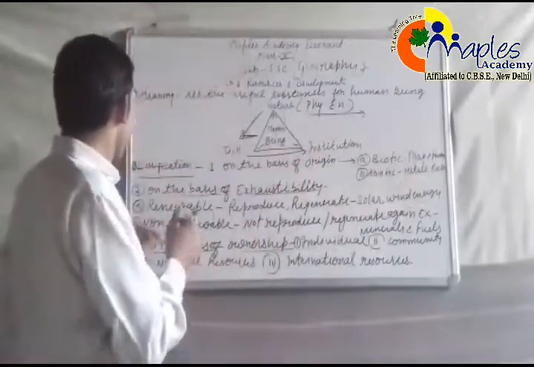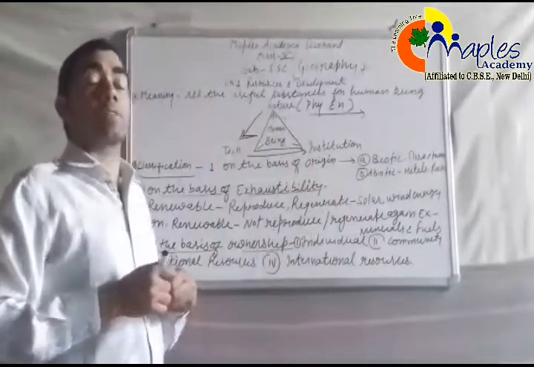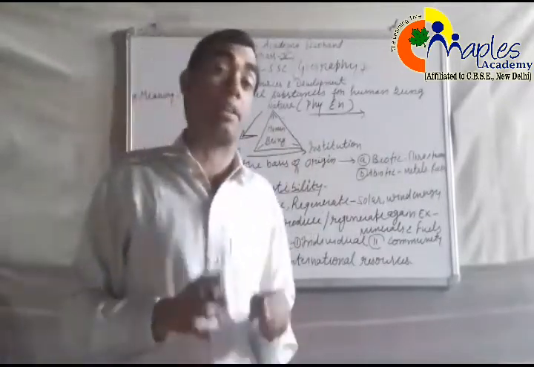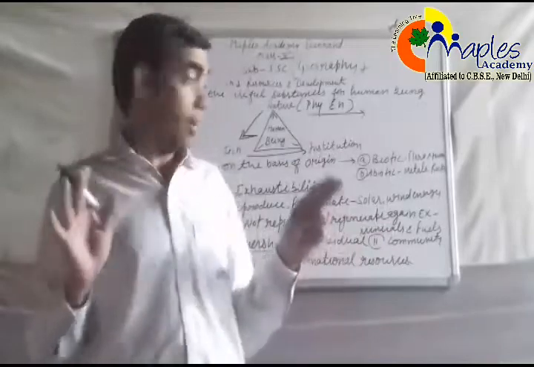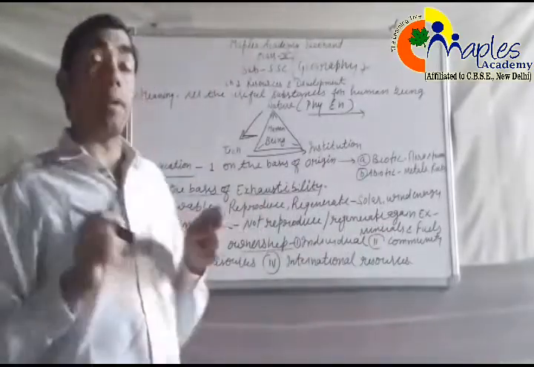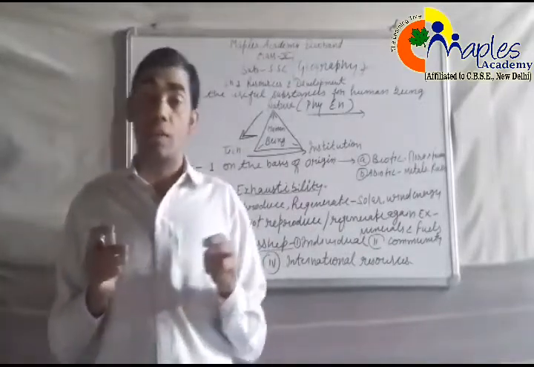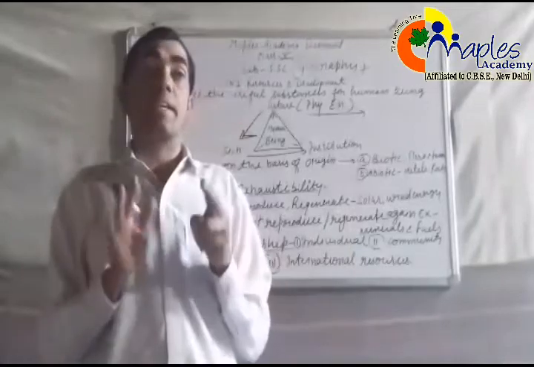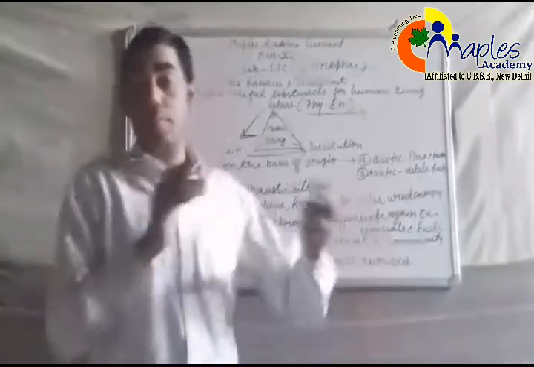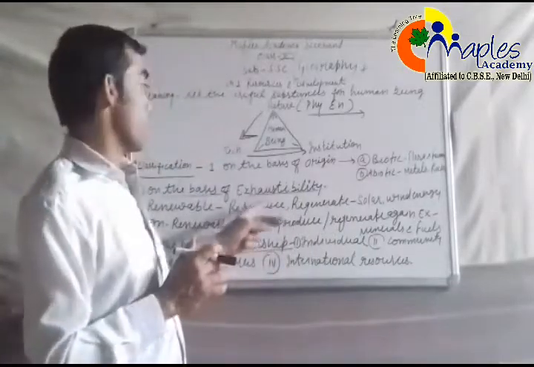Then number two, on the basis of exhaustibility. On the basis of exhaustibility, resources are also classified into two categories. Number one is renewable resources. Renewable resources means those resources which are reproduced or regenerated by physical, chemical or mechanical processes.